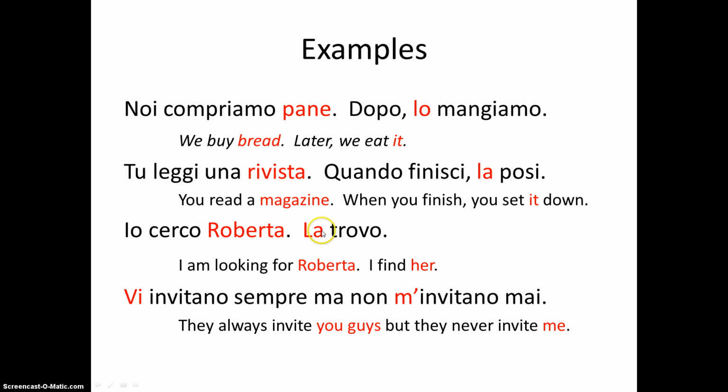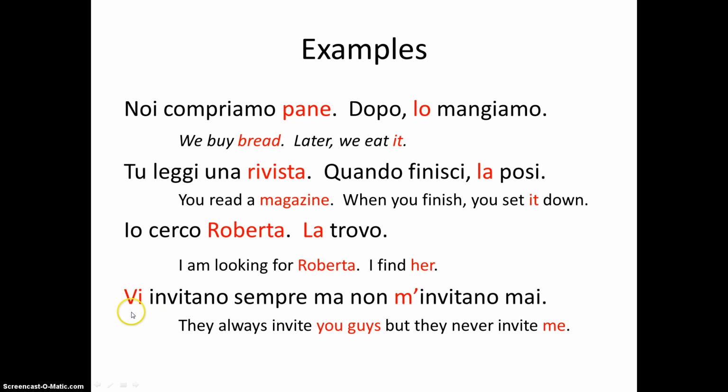Another example, io cerco Roberta. So Roberta is a female, so when we use the direct object pronoun to replace that direct object, we have to use the feminine form, la trovo. I'm looking for Roberta. I find her. In English, we do have the difference when referring to people. If we were saying Roberto, in Italian it would be lo, and in English it would be him.